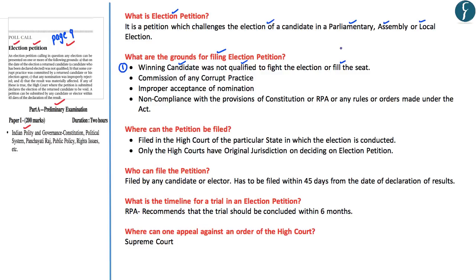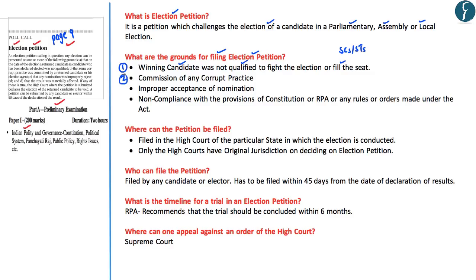For example, in case of parliamentary elections, some of the seats are reserved exclusively only for the SCs and STs, which means to say only those people who belong to the category of SC or ST can contest election in that particular constituency. However, if a person belonging to the general category contests and fights the election under such circumstances, an election petition can be filed. This is because the person was not qualified to fight the election for that particular constituency.